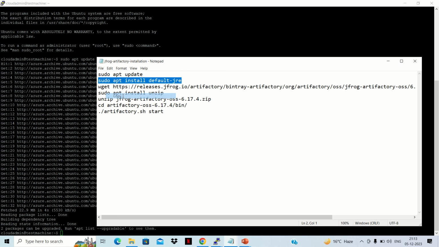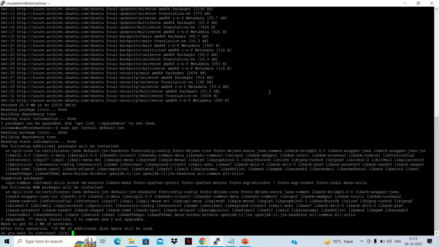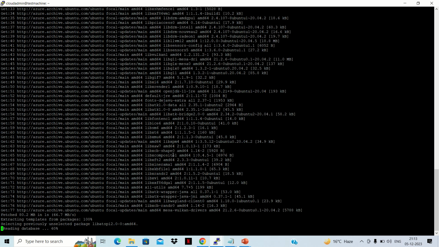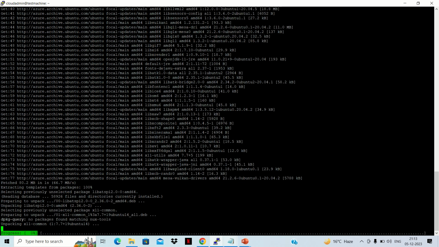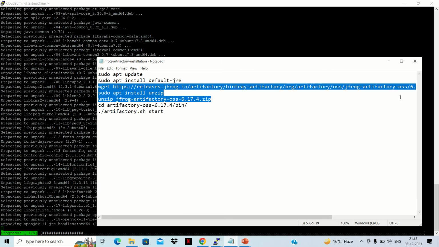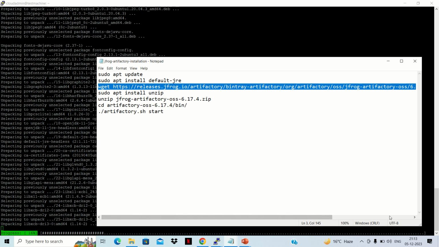So we'll execute all these instructions, similarly as we executed on the Jenkins machine. Now it's a new machine, so we'll be using this machine for installing Jfrog Artifactory and we'll use similar commands that we were using in the previous machine.